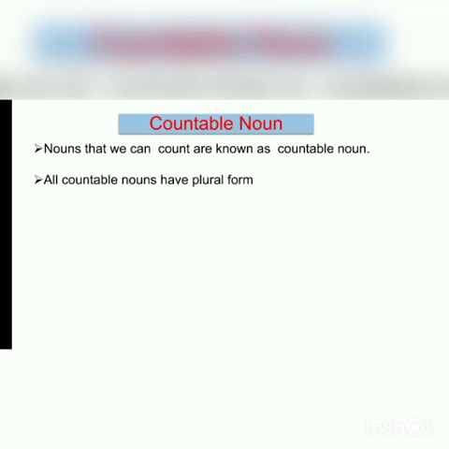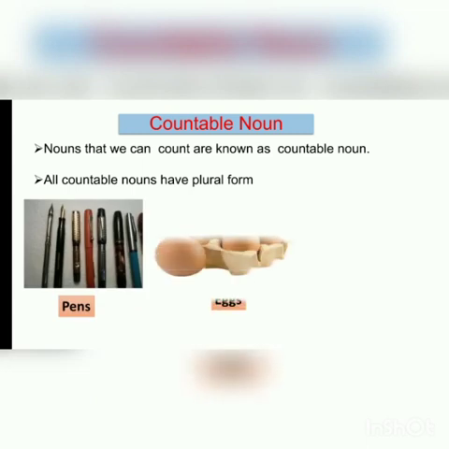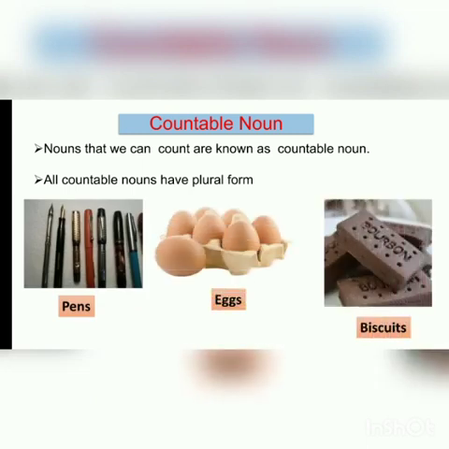Any noun standing for one person or thing is said to be singular. Example, pen, egg, biscuit, boy, man. Any noun standing for more than one person or thing is said to be plural. Pens, eggs, biscuits, boys, men, etc.